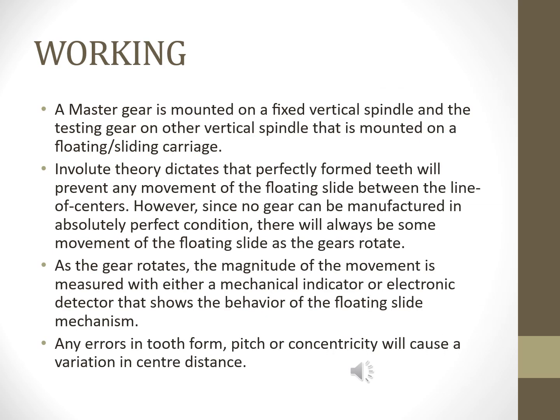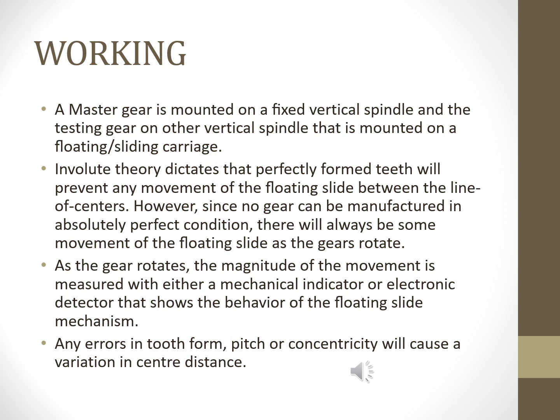In this slide, we'll talk about the working of the double flank roll tester. So a master gear is mounted on the fixed vertical spindle and the testing gear is mounted on another vertical spindle, that vertical spindle is mounted on a floating or a sliding carriage. Now involute theory states that the perfectly formed teeth will prevent any movement of the floating slide between the line of centers, but we know that no such gear can be manufactured that has perfect conditions. So there will always be some movement of the floating slide as the gear rotates.